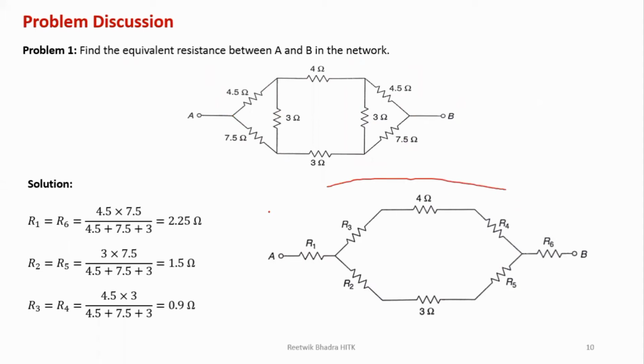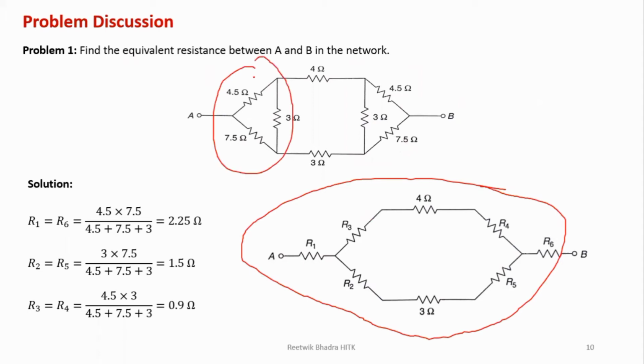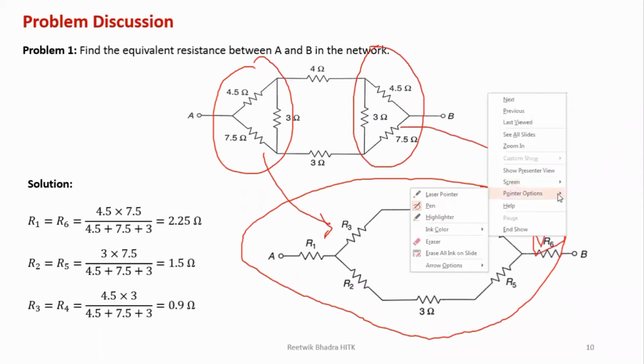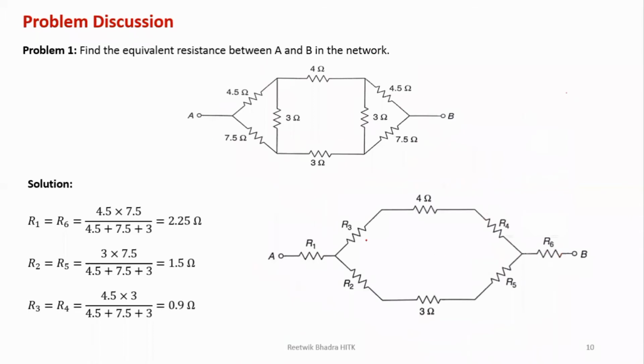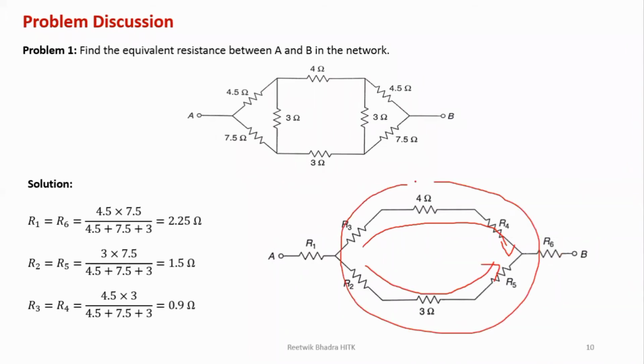So what I'll do is convert this network into star. I'm converting this network into star over here and then converting this network into star over here. Now you look into the figure and tell me which is easy. Now if you convert into star, can I say this part is in series? This part is in series? Then these two branches come in parallel. I'll come to that. But I can say that first, this 3 comes in series.